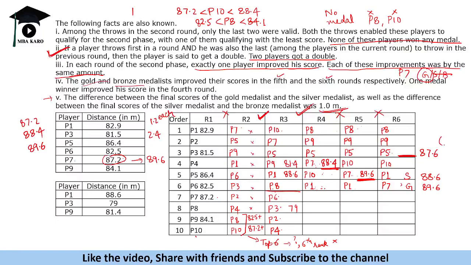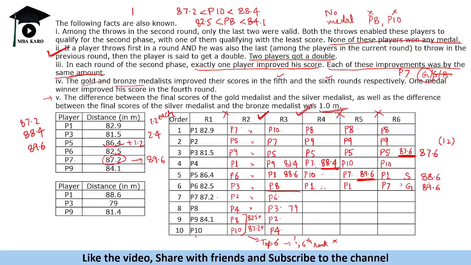P5 ने भी 1.2 का improvement किया होगा, क्योंकि that is given that each of these improvement was by the same amount. Now P5 का 86.4 था तो 87.6 हो गया, right? So justified है, right? Plus 1.2 का improvement हो गया. So 1.2 का improvement, 1.2 का improvement, he became a gold medal. He did an improvement of 1.4, he became the silver medalist, and he remained at 88.6 and hence ended up